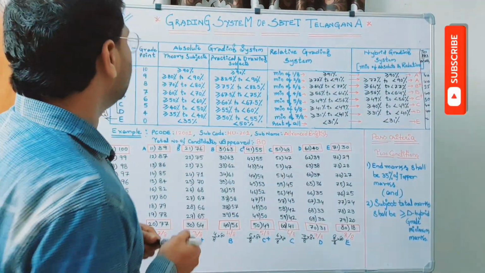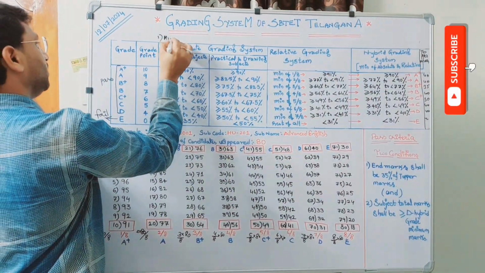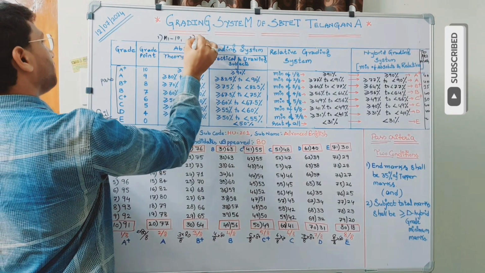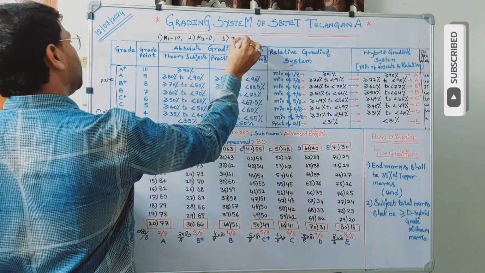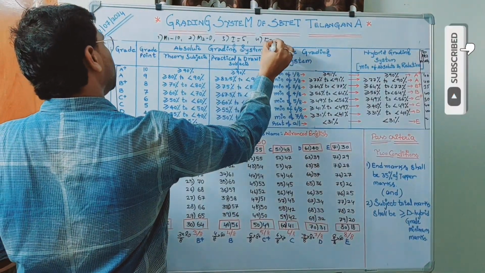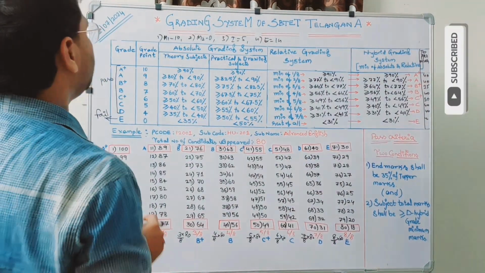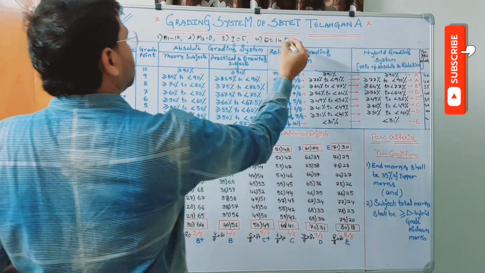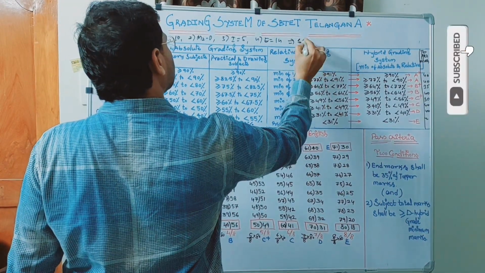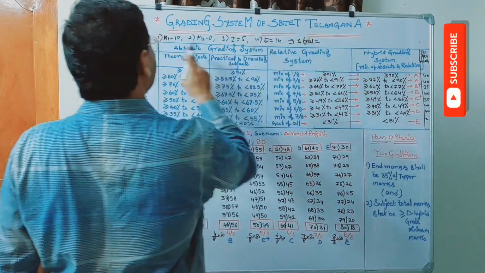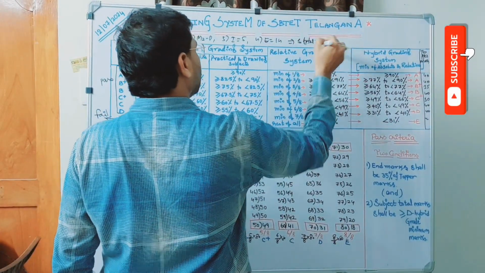I will give you small case studies. In case 1, mid 1 is 10, mid 2 is 0, internal is 5, end is 14. Right. Now subject total, S total. What is the S total value? 10 plus 0, 10, 10 plus 5, 15, 15 plus 14, 29 only.